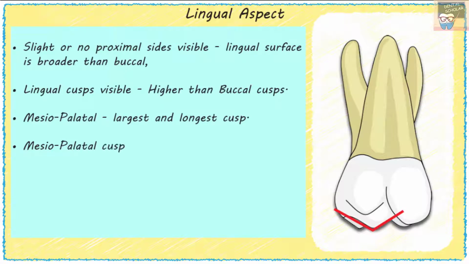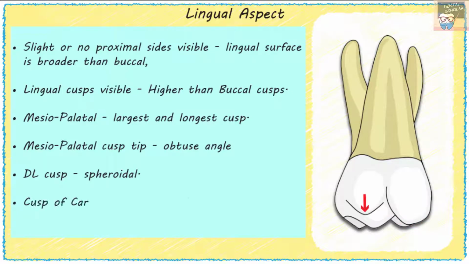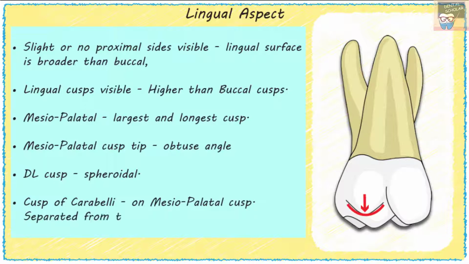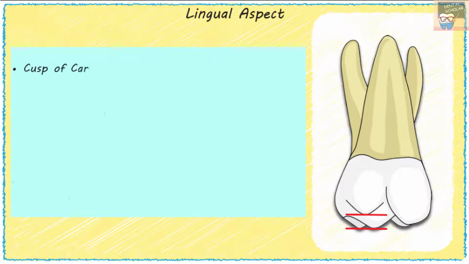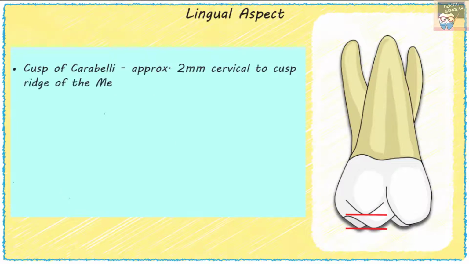Mesiopalatal cusp tip forms an obtuse angle, while the distolingual cusp is spheroidal. The cusp of Carabelli can be seen on the mesiopalatal cusp, and it is separated from the mesiopalatal cusp by a fifth cusp groove. So this is a developmental groove, the fifth cusp groove. Cusp of Carabelli is approximately 2 mm cervical to the cusp ridge of the mesiopalatal cusp. So cusp of Carabelli never reaches occlusion.